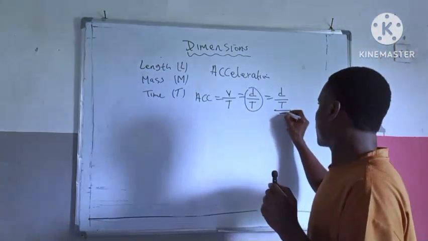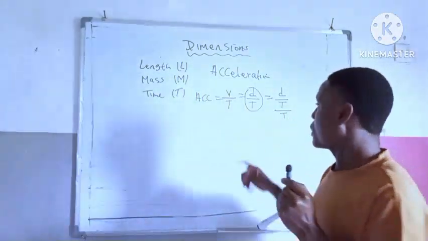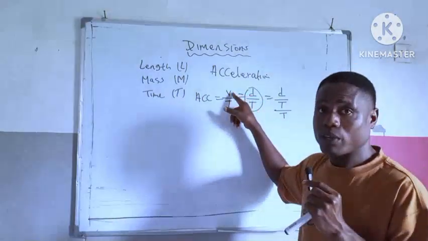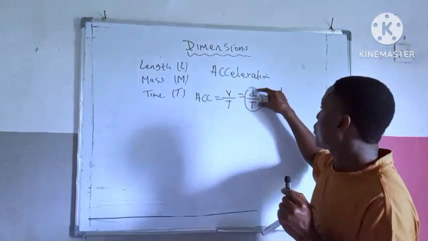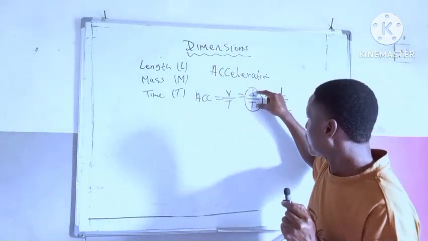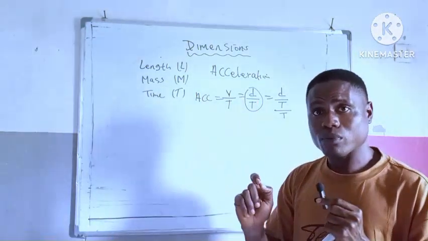So we now bring it down. So don't be confused. The only thing we touch is velocity. This is the formula of velocity. So we are not touching it again because this one is just in form of the sum to this one. So we are not touching it again.